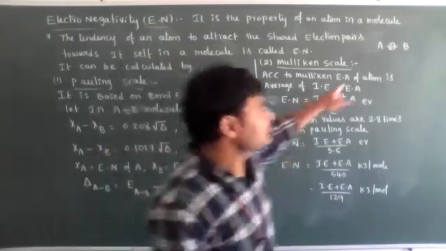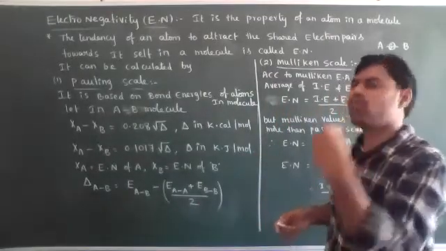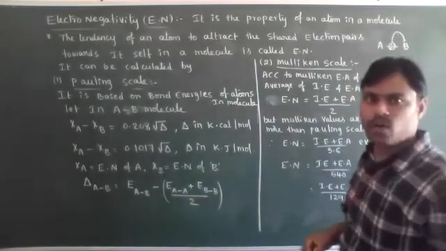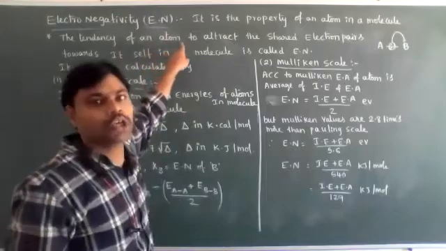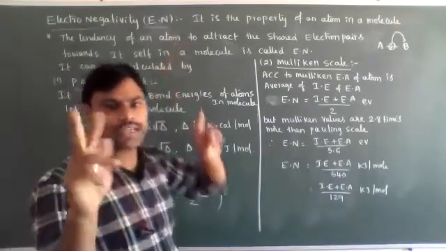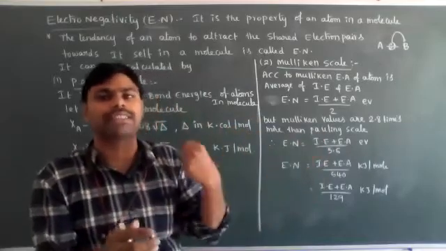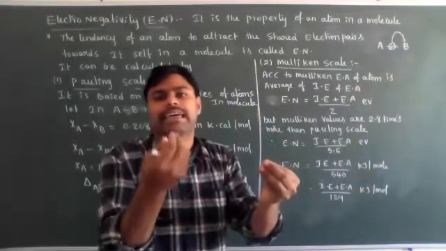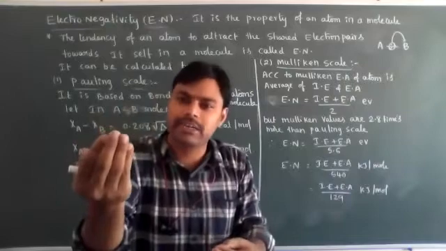Maybe the relative strength of A is more, then the shared electron pairs move towards the A side. So what is electronegativity? Electronegativity means the tendency of an atom to attract. Among the two atoms, one atom can attract the shared electron pairs more towards itself when compared to the second atom. Which atom can attract the shared electron pairs towards itself? That atom has more electronegative character.